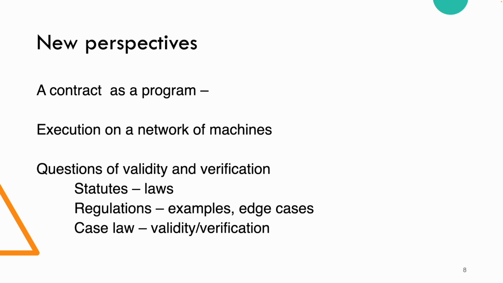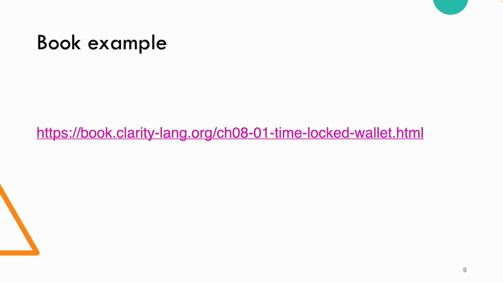Regulations tell you how to apply these laws and give some examples, perhaps some edge cases. And case law looks at the validity and verification of the terms and conditions, and sometimes even the phrases in statutes and regulations. So some of these pieces really boil down to having a programming language or a smart contract language that is validatable.